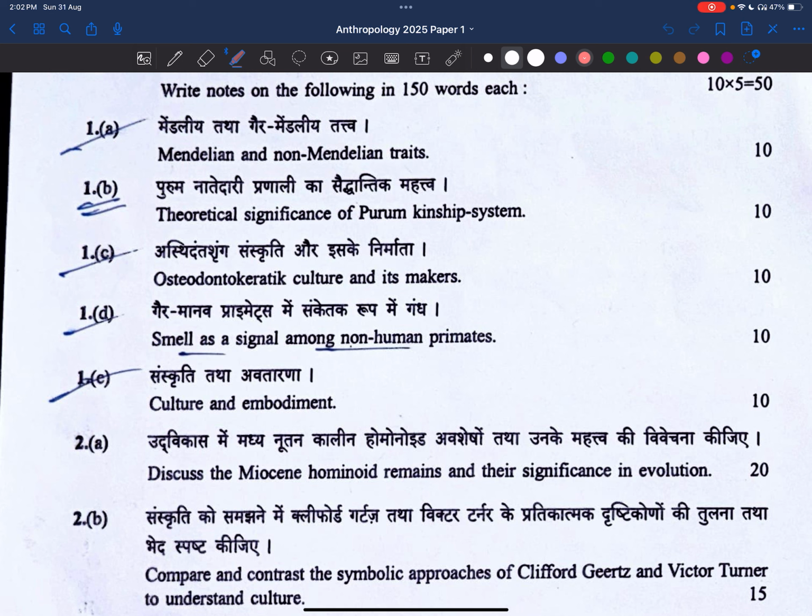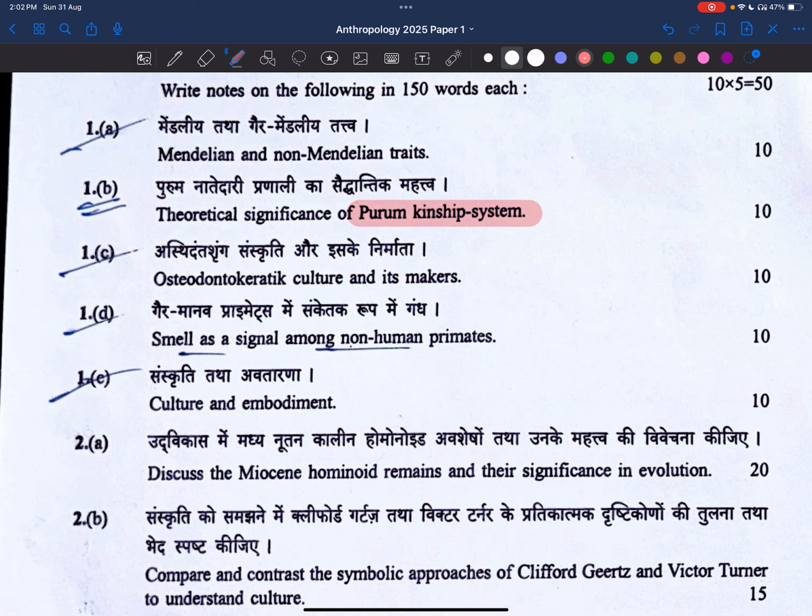Now, theoretical significance of Purum kinship system. So it is asking about the Purum kinship system. Okay, I don't know about this, so let's see this question paper. Later we'll try to analyze them. I also didn't check this question paper. We are just going through what UPSC has asked. Whether we know or we don't know, we'll try to go through the questions.